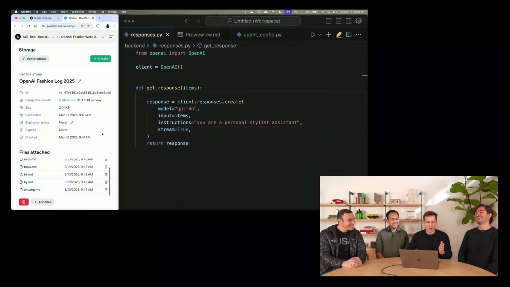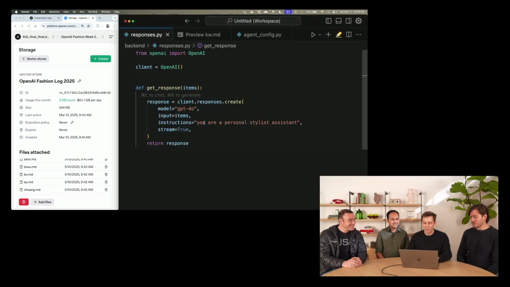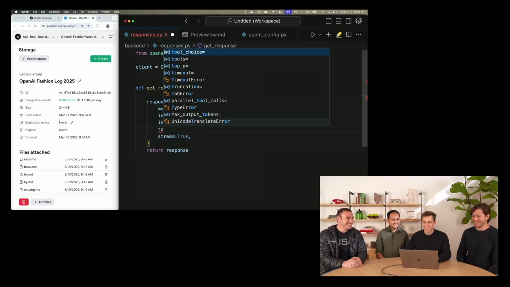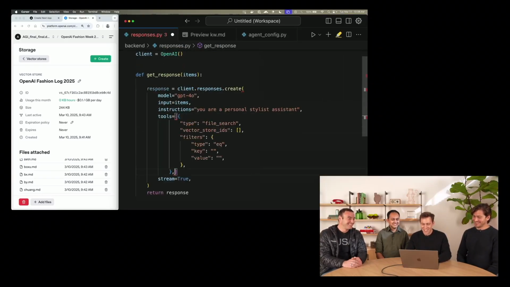We've kind of been following people around the office and understanding what they've been up to. So yeah. There's a team on it. So I'll go ahead and add the file search tool, and I'll copy in my vector store ID.